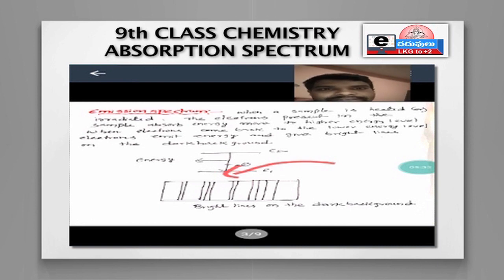The moving of electrons from lower energy level to higher energy level is called excitation. Remember that.